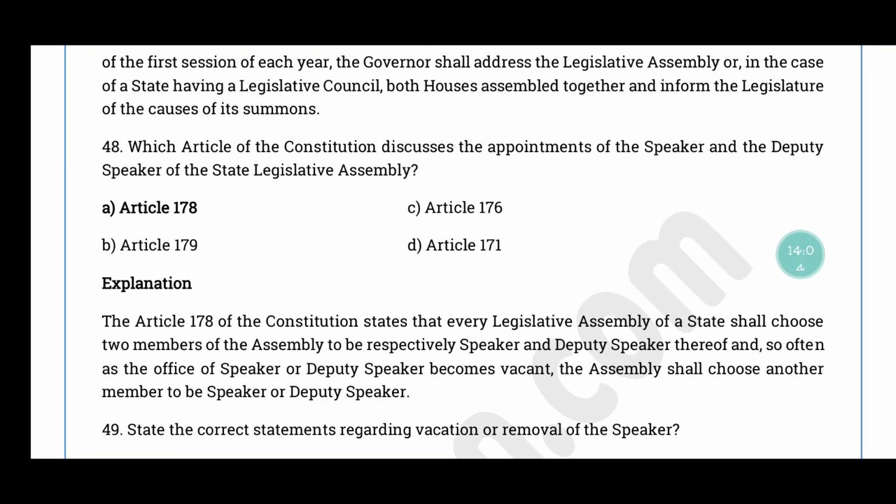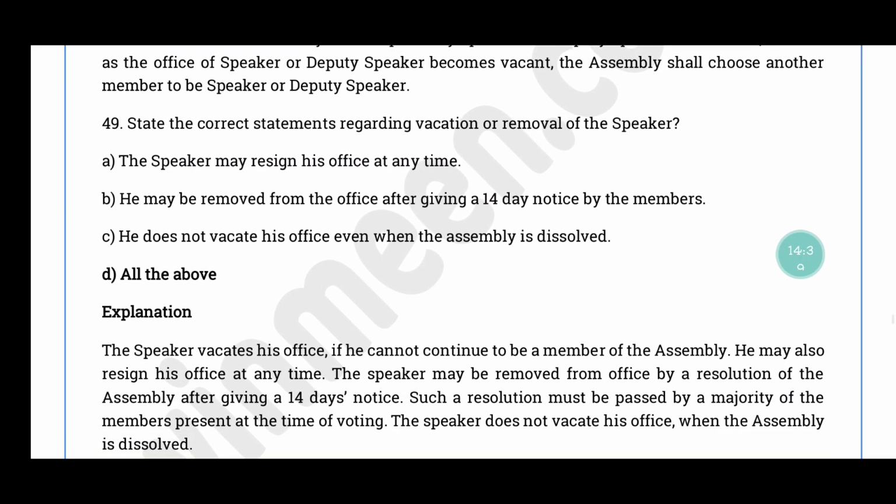Question number 48. Which article of the constitution discusses the appointment of the speaker and the deputy speaker of the state legislative assembly? The correct answer is option A, article 178. Article 178 of constitution, it states that every legislative assembly of a state shall choose 2 members of the assembly to be respectively speaker and deputy speaker. So office of the speaker and deputy speaker vacant இருக்கும்போது the assembly can choose another member to be a speaker or a deputy speaker.